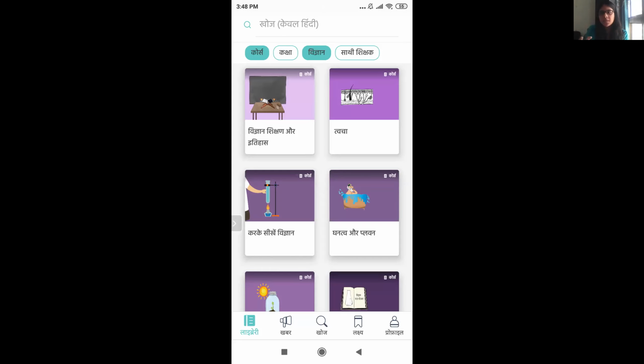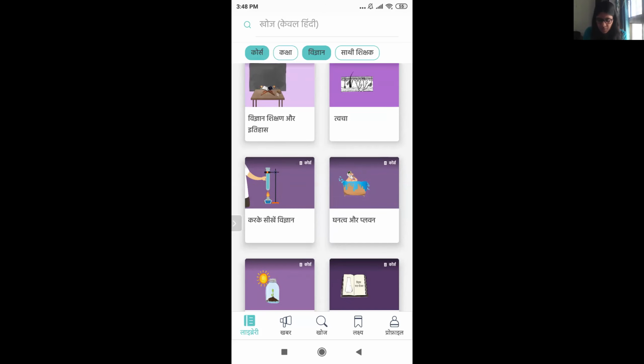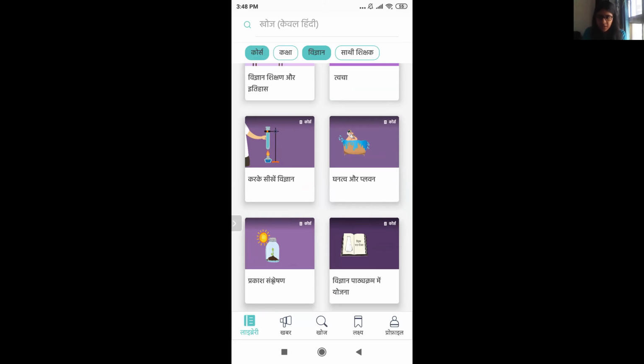So basically these would be around how you can teach them to your students, right? If you're looking for resources, then you can change over here by going to Shikshan Samagri. Let me just show you briefly what the courses are on science, which is Vigyan, and then I can show you the resources also. As you can see, some of the courses are around Karke Seekhe Vigyan, how can you do experiments and how can you demonstrate things to your students.